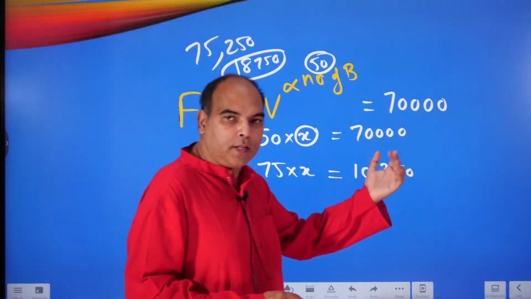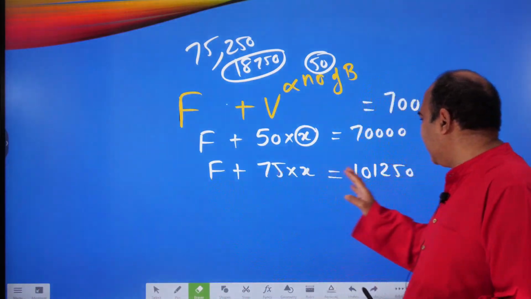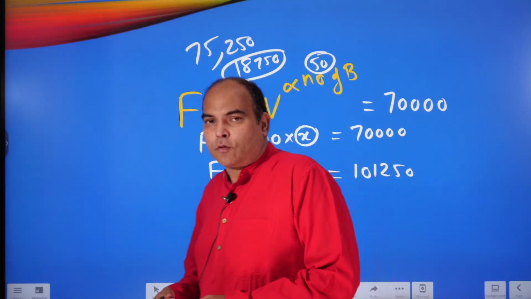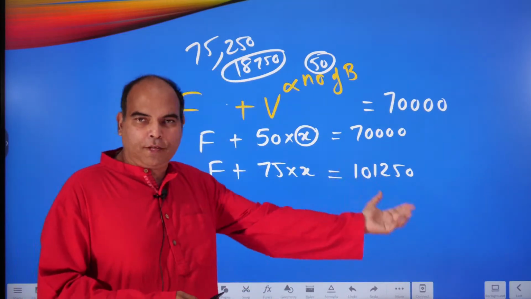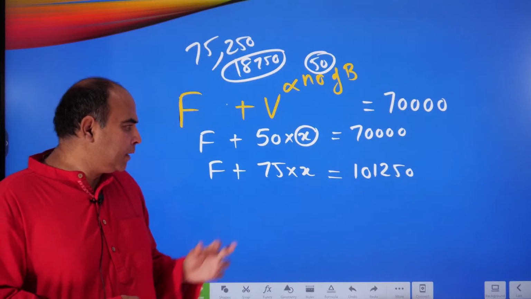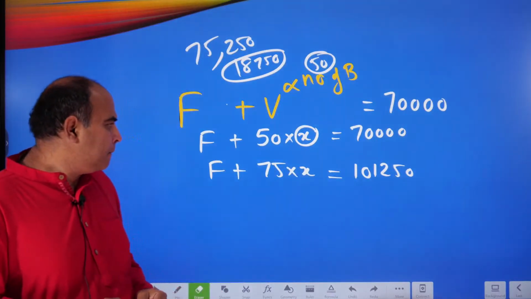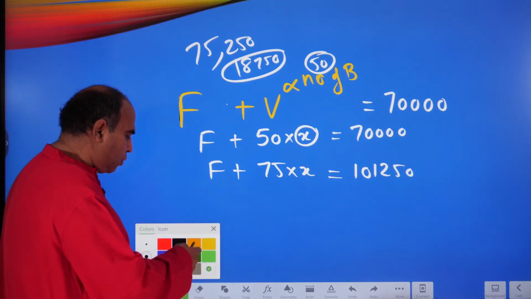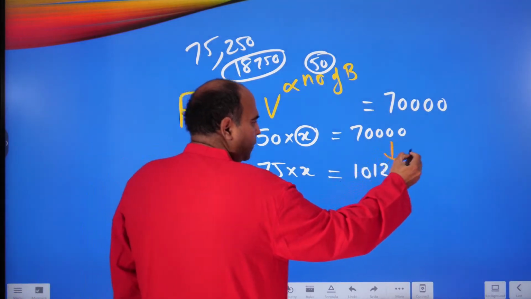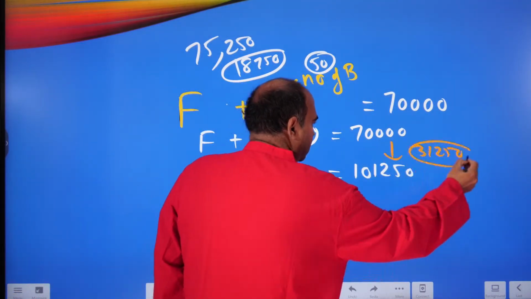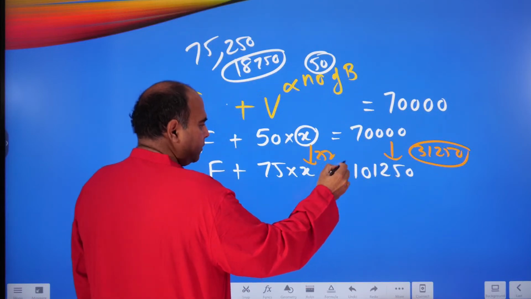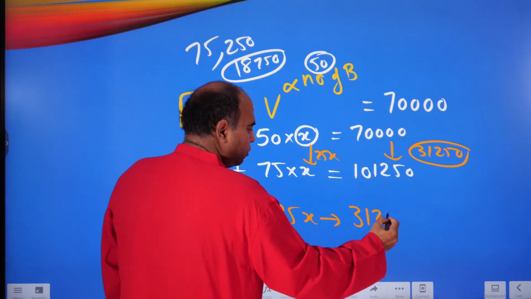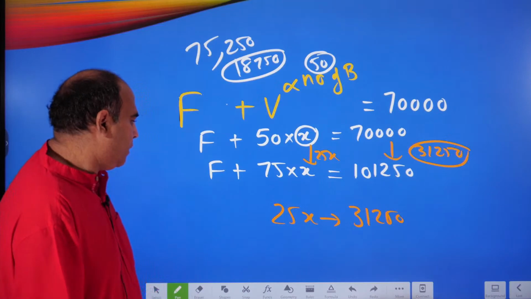f plus 50x is 70,000. f plus 75x is 1,01,250. Now of course I can go ahead and solve this simultaneously to get f and x, and then everything will be available to me. But there's a shortcut available here again. If you want to find x, you can see that the f is constant in both places. So this growth of 31,250 is happening because of 25x.